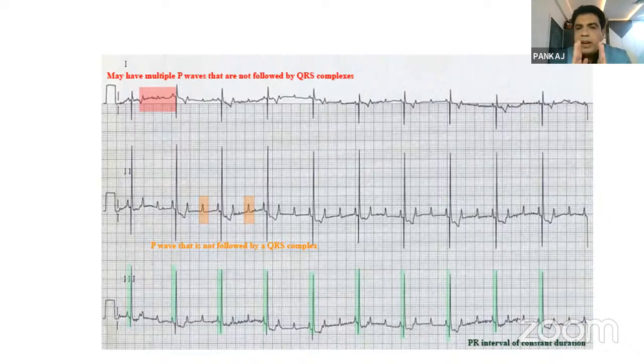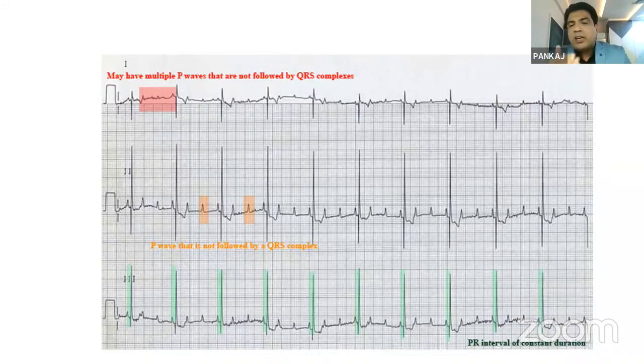Here, the PR interval is constant, but suddenly a P wave comes in between the two P waves. This is nothing but a Mobitz type 2 heart block. Mobitz type 1 is a prolonged PR interval with a sudden dropping of the beat. In type 2, there is a normal PR interval, but beats are dropped.